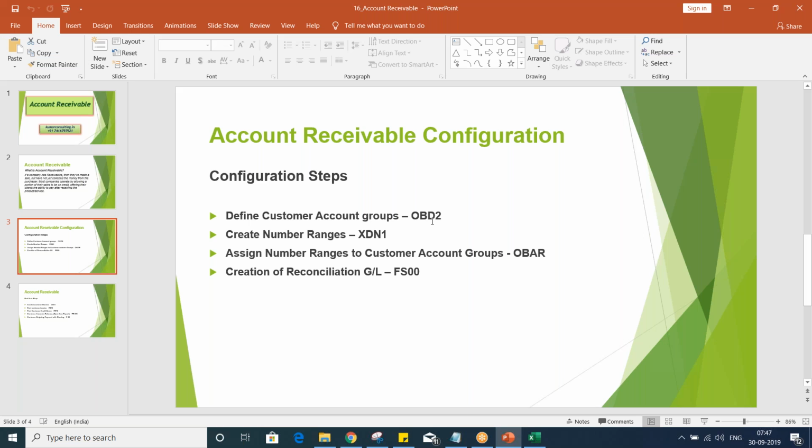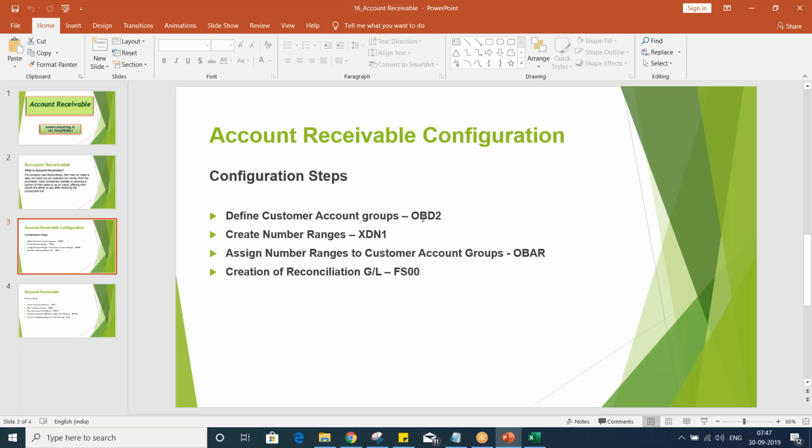Why did I say master data? Because the way the interviewer asks the question, in the similar way we have to respond also. They are not going to specify any specific account group. If somebody asks, what do you mean by GL account group? In that case, you can say that GL account group is the group of GL accounts of similar nature, and it controls the fields which appear during creation of GL master, and apart from this, it also controls the number range of the GL master, right? But if somebody asks a common question, what do you mean by account group? Then in that way itself we have to respond.